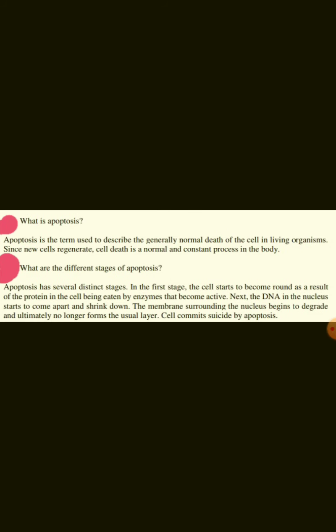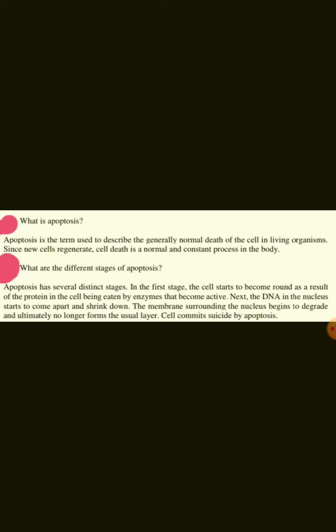What is apoptosis? Apoptosis is the term used to describe the generally normal death of the cell in living organisms. Since new cells regenerate, cell death is a normal and constant process in the body.